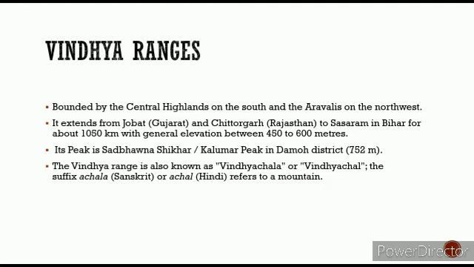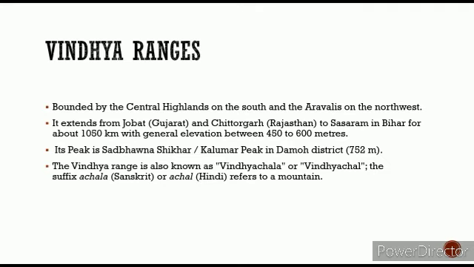Its highest peak is Sadbhavana Shikhar or Kalumar Peak in Damoh district, of height 752 meters. The Vindhya range is also known as Vindhyachala or Vindhyachal. The suffix achal means hills in Sanskrit.